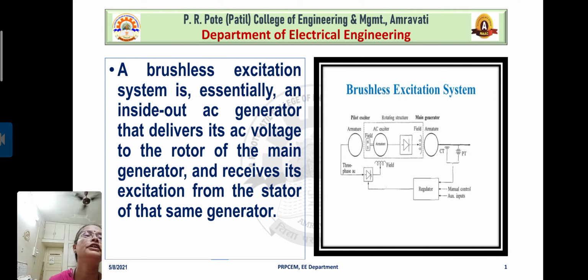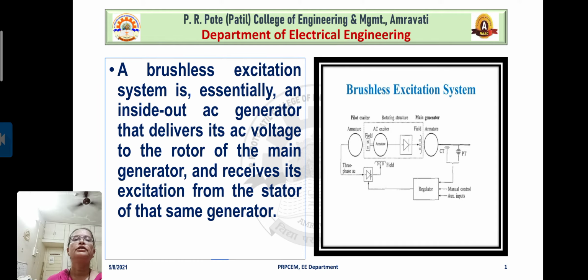So you observe here the output of the AC exciter. Of course the AC exciter is mounted on the same shaft of the rotor of the alternator. The output of AC exciter is directly fed to the field winding of the main generator through diode. There is no need for slip rings. That's why the name of this system is brushless excitation system,